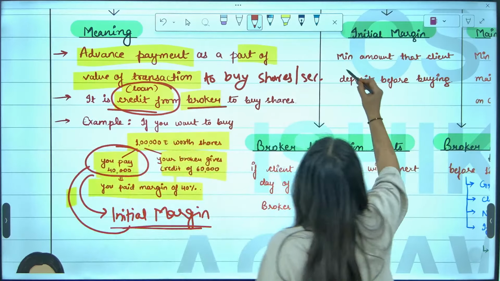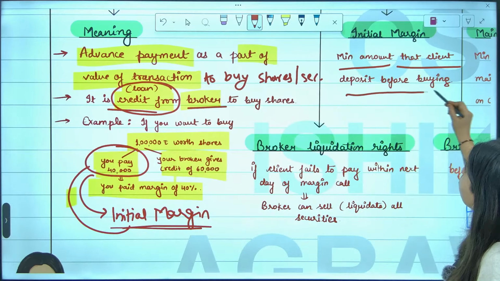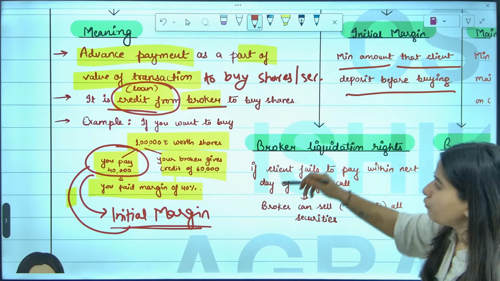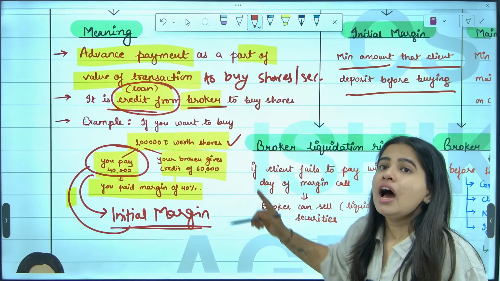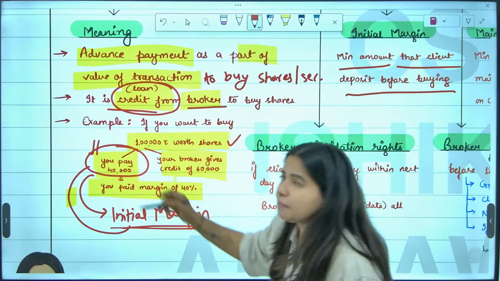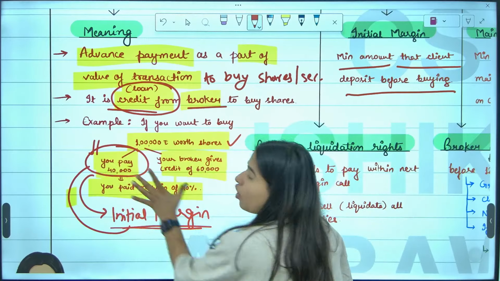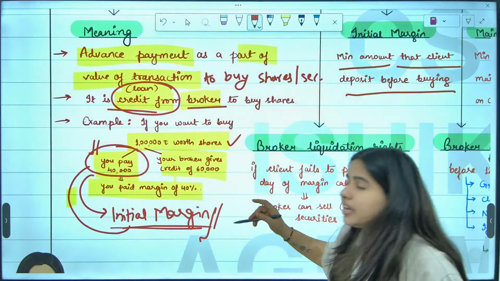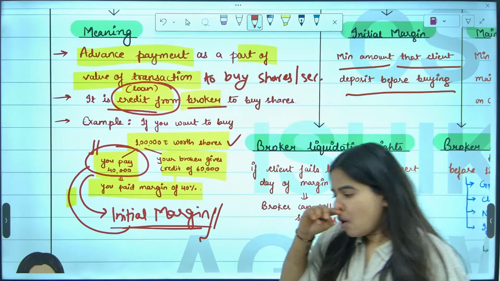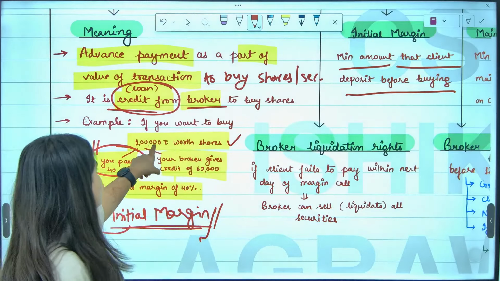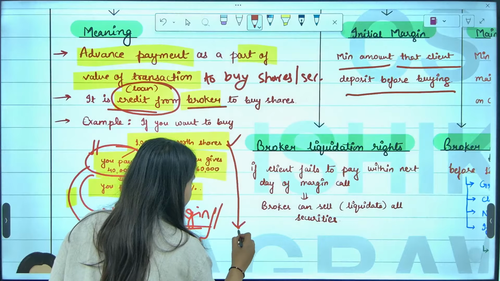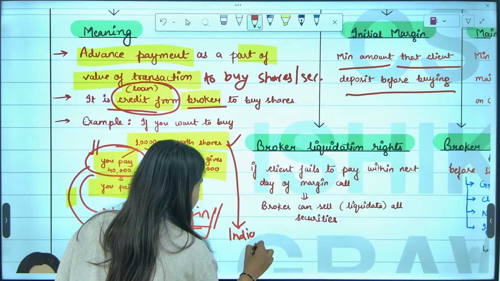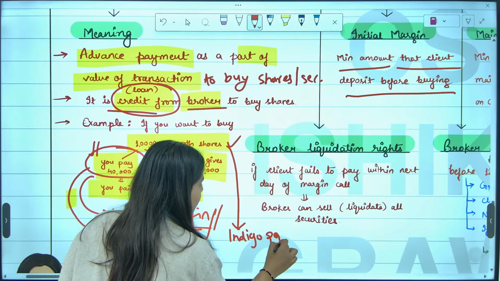What do you mean by initial margin? Minimum amount that the client has to deposit before buying. So before buying these 1 lakh shares, I have to deposit 40%. I have to deposit at least 40,000 to my broker as an advance payment, and this is known as initial margin. Now, don't you think, let's say with this 1 lakh, we purchased Indigo Paints shares.